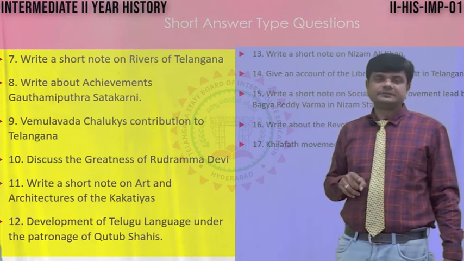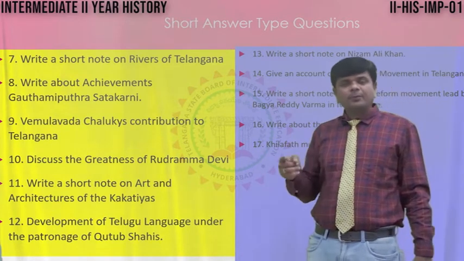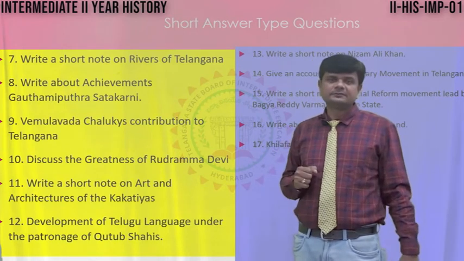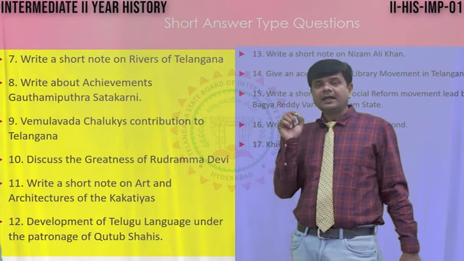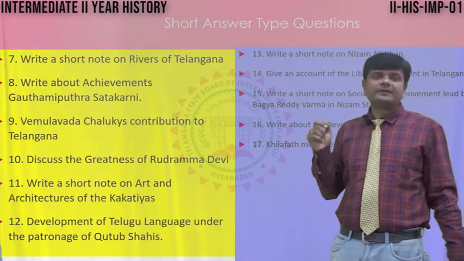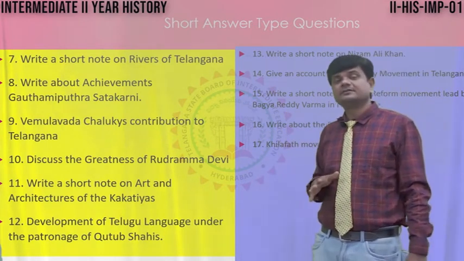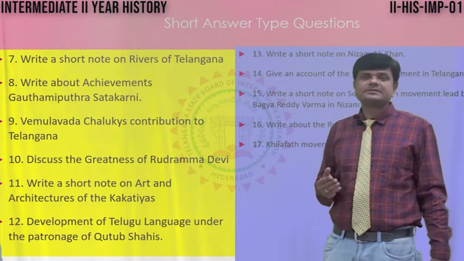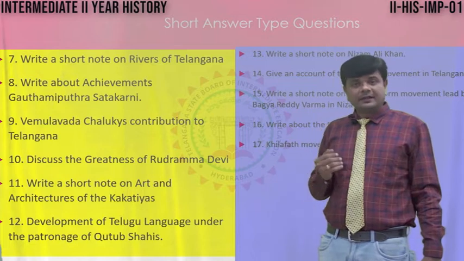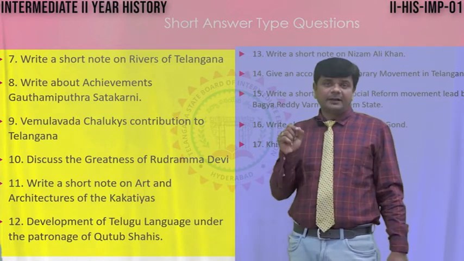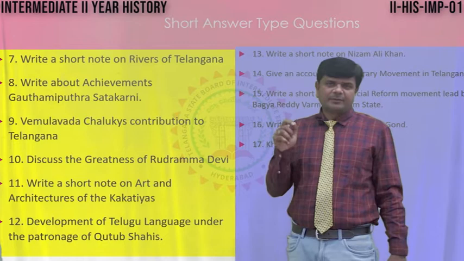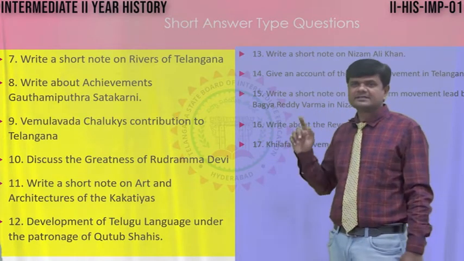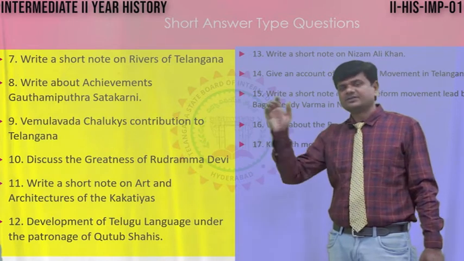And after that, Swayambhu Lingeshwara temple and their fort. These are the ones mentioned. Especially Ramappa temple was constructed during the Ganapati Deva rule, and the Nagini sculptures and the Nandi idol are the unique features of Ramappa temple. So mention these points while writing this answer, that is Kakatiya art and architecture.